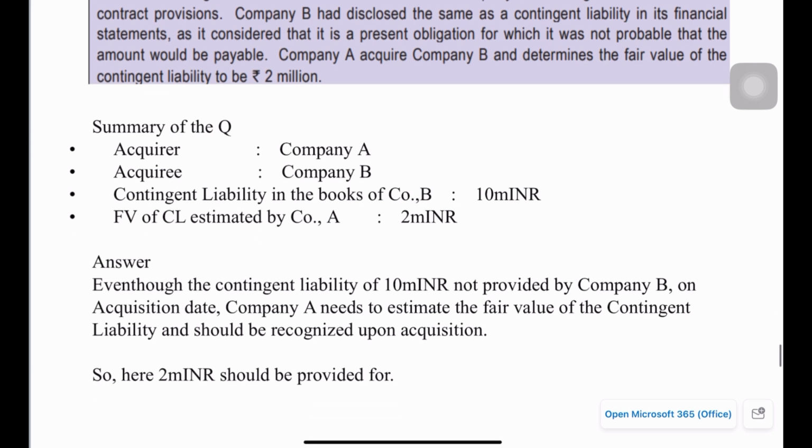So the answer is, even though the contingent liability of 10 million INR is not provided by company B, on the acquisition date company A needs to estimate the fair value of the contingent liability and it should be recognized upon acquisition. That's the Ind AS 103 condition. In this case 2 million INR is the fair value, so this needs to be accounted for on the acquisition date.